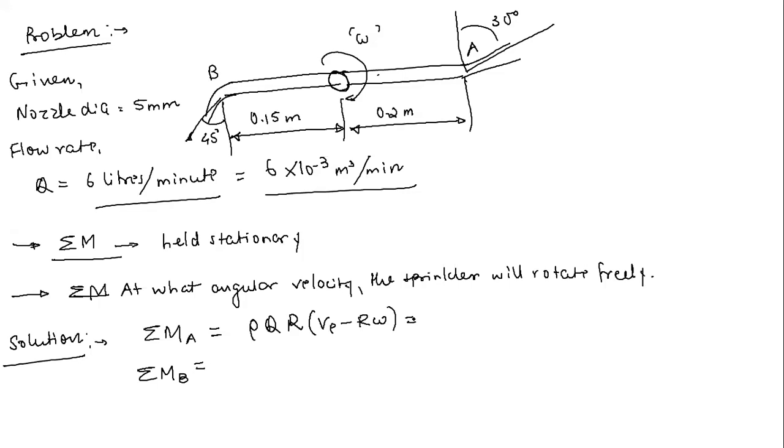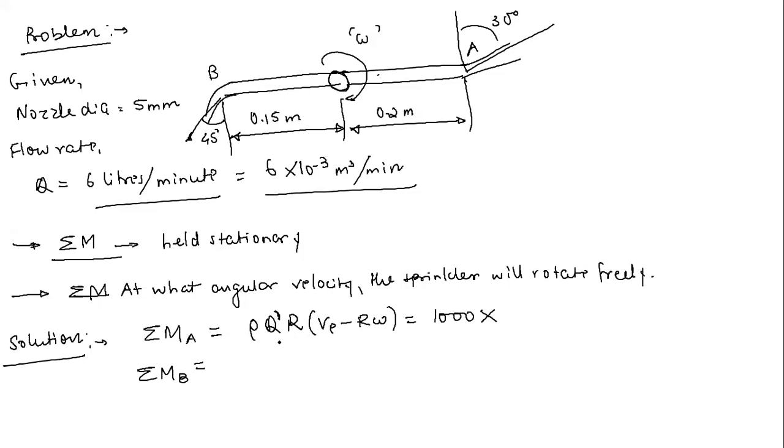Now just tell me for nozzle A, rho is simply, this is water, so this will be 1000. What will be Q? Now always remember that this is basically Q dash. When you take separate nozzles, don't confuse it with the total flow rate. Always keep this thing in mind.